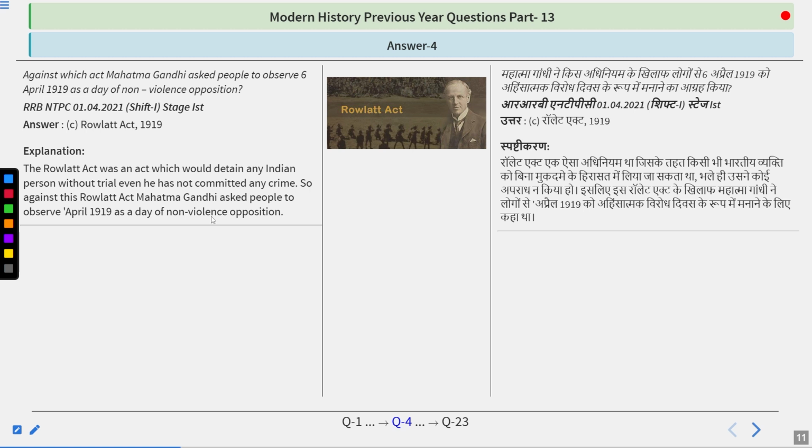The Rowlatt Act was an act which could detain any Indian person without trial, even if he had not committed any crime. So against this Rowlatt Act, Mahatma Gandhi asked people to observe April 1919 as a day of non-violent opposition.